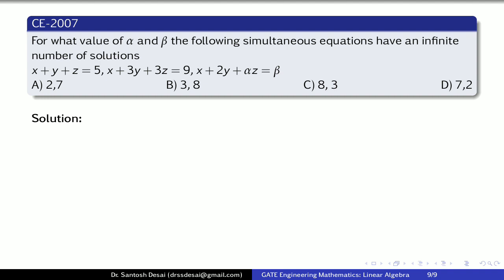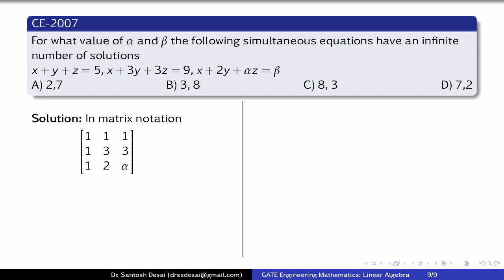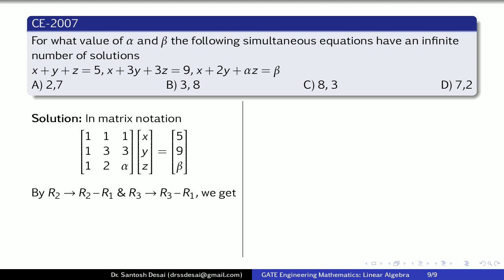So again to solve this, we have to consider the matrix form. In matrix notation, the given system of equations can be written as follows. Now we try to reduce the given coefficient matrix to the echelon form, and therefore we use the transformation R2 minus R1 and R3 minus R1.